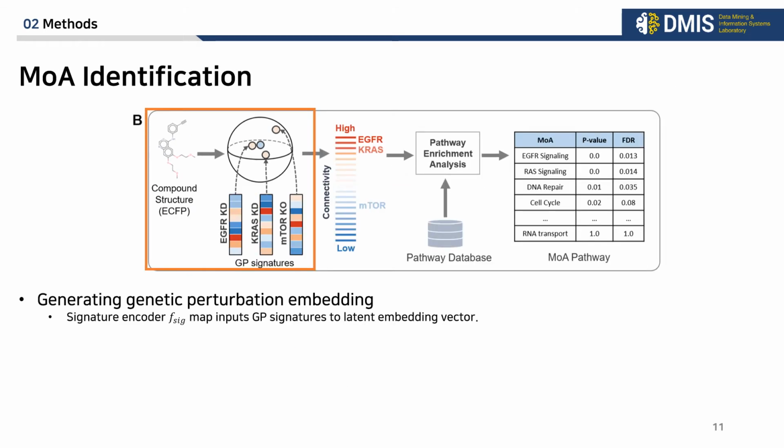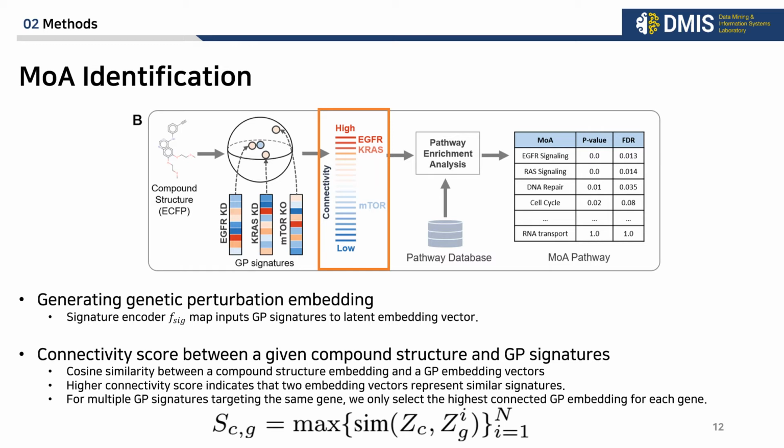Next, MOA identification. First, we generate genetic perturbation embedding vectors. Signature encoder f_SIG maps input GP signatures to latent embedding vectors. Then we calculate connectivity score. We define connectivity score as cosine similarity between a compound structure embedding and GP embedding vectors. A higher connectivity score indicates that two embedding vectors represent similar signatures, and for multiple GP signatures targeting the same gene, we only select the highest connected GP embedding for each gene. This is our connectivity scoring formula.